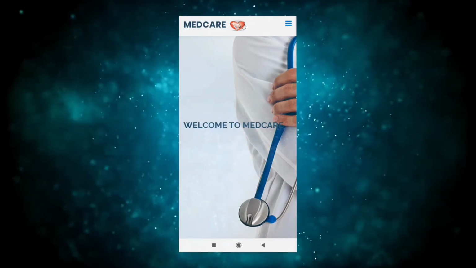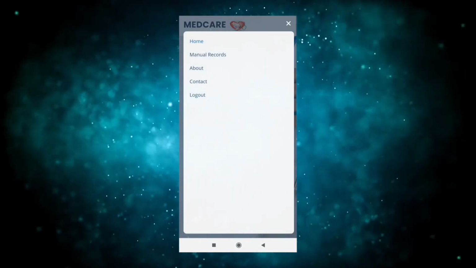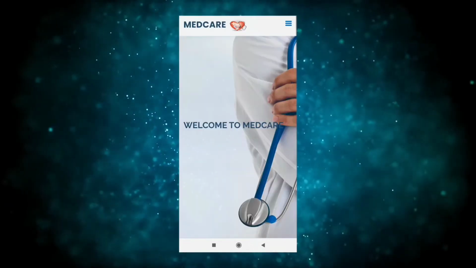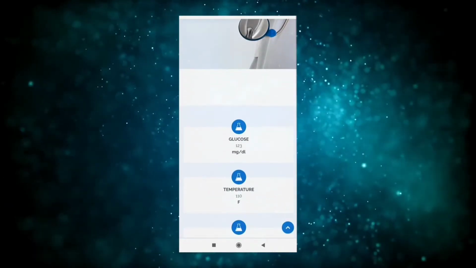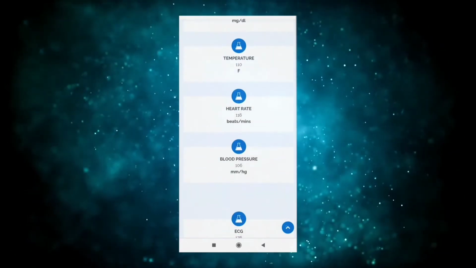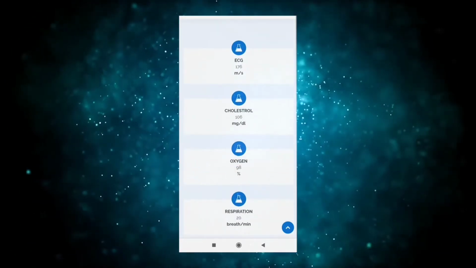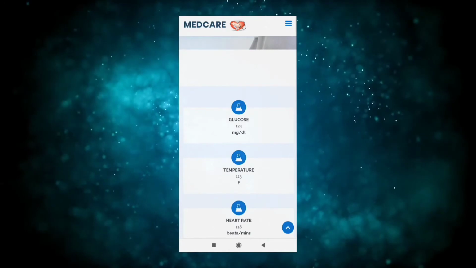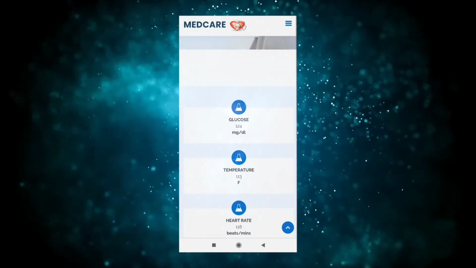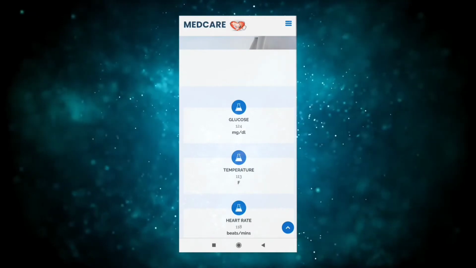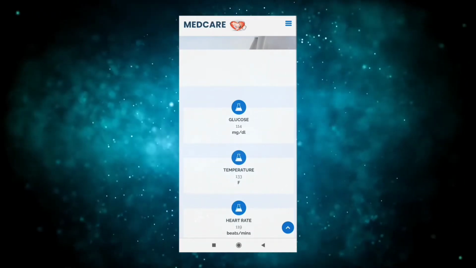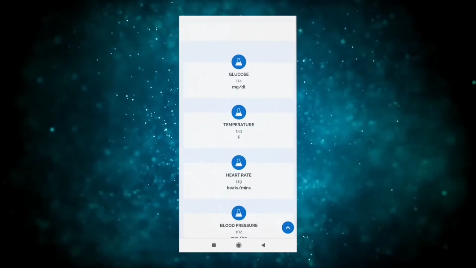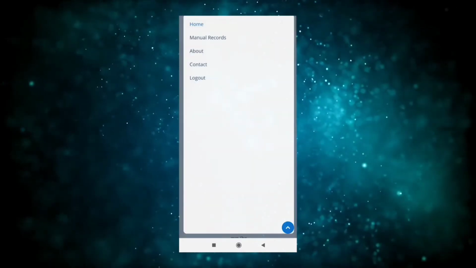Here, this is the home page of the mobile application. In the hamburger menu, you can see home, manual records, about, contact and logout sections. On the home page, you can see the clinical boundaries like glucose, temperature, heart rate, blood pressure, ECG, cholesterol, oxygen and respiration. And it will get automatically refreshed every 30 seconds. For example, if you consider the glucose level, now it is 124. After 30 seconds, it will get refreshed automatically and now it has changed to 114. It will change for all the parameters accordingly.